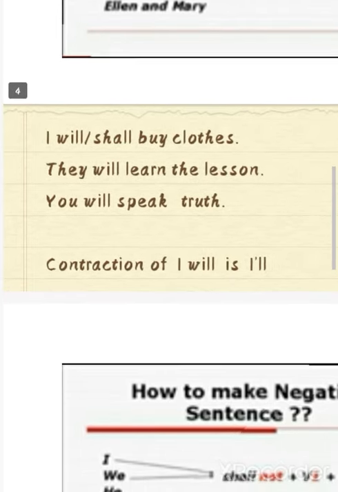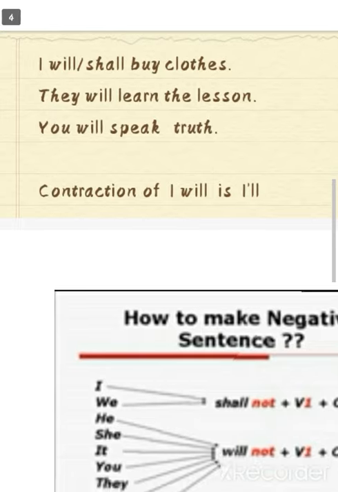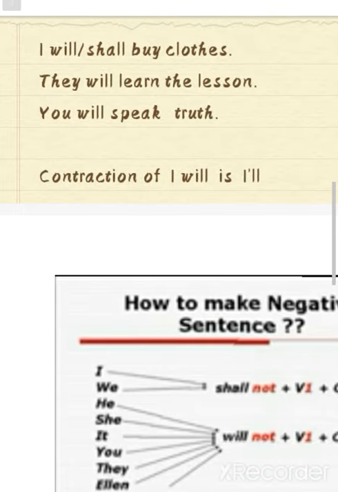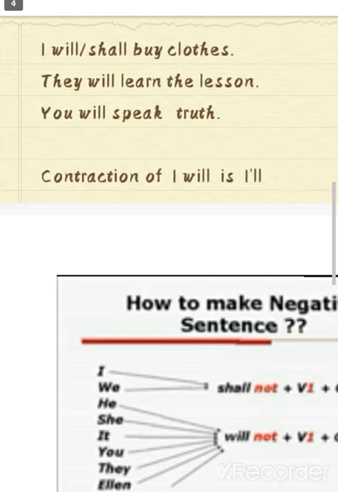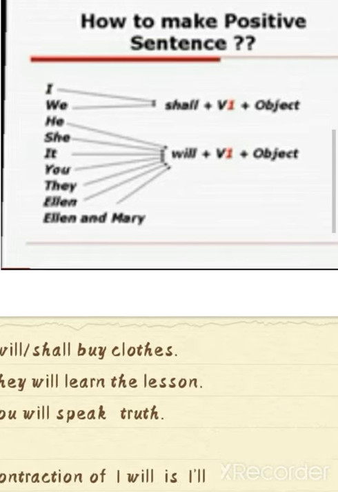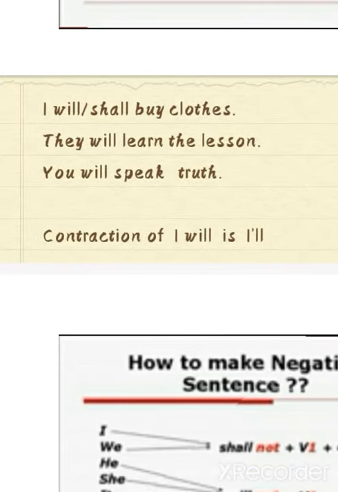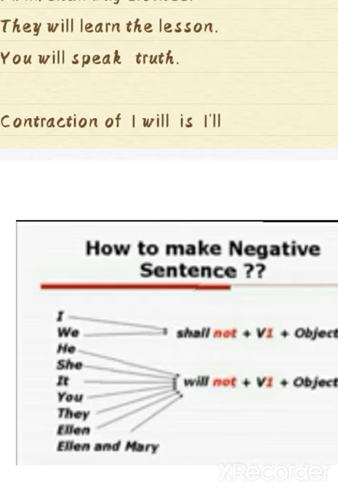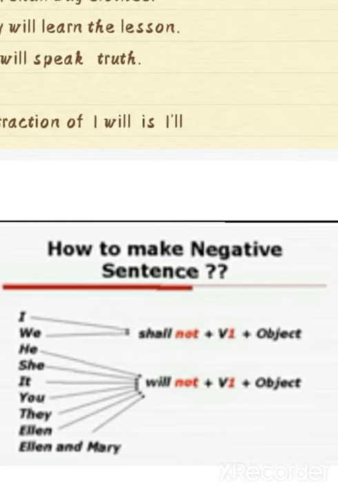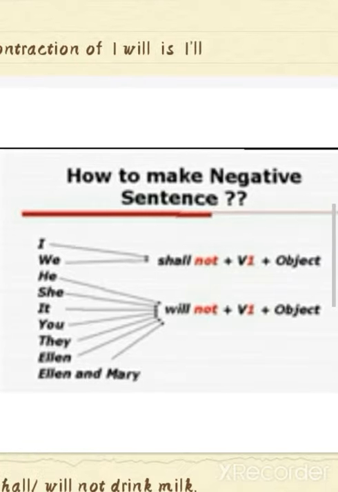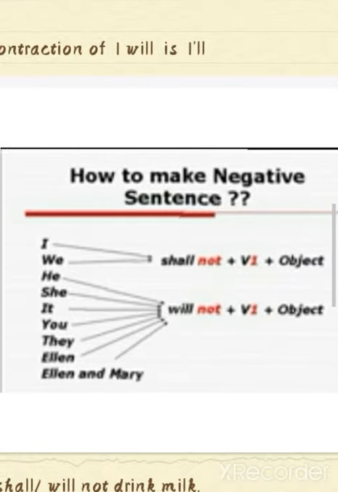I shall or will buy clothes, they will learn the lesson, you will speak truths. Buy, learn and speak are your first form of verbs. Clothes, lesson and truths are your objects, and I, they and you are your subjects, as we see in this structure. I told you one thing more, that the contraction of I will is I'll, and we will becomes we'll. So you should not be confused about what is written with I apostrophe double L. It means I will.